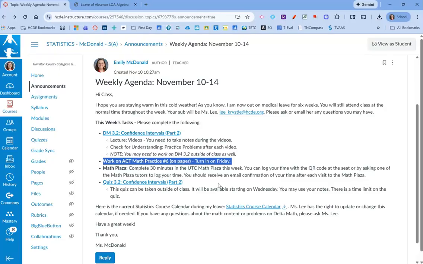Also, you will receive ACT Math number 6. That will be on paper, and you want to turn that into Miss Lee by Friday, so that way you can do corrections the following week.